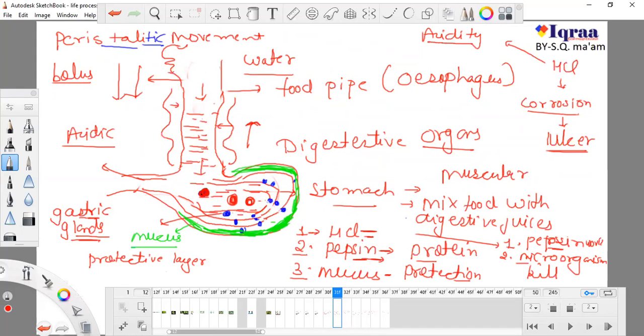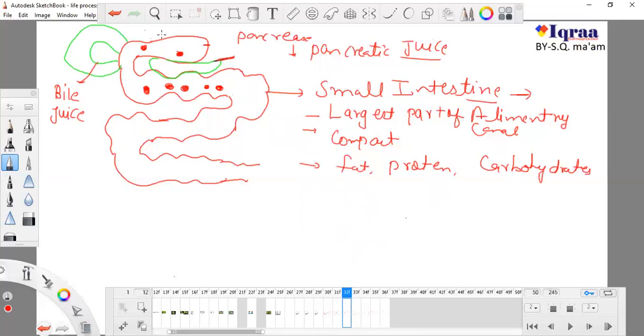But the food which is passed to the small intestine, the small intestine wants to digest with the help of bile juice and pancreatic juice. It wants to digest fat, protein and carbohydrate. But in this acidic medium, food cannot be digested properly further.